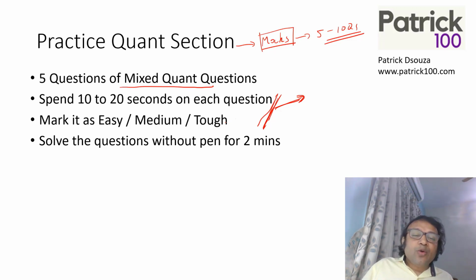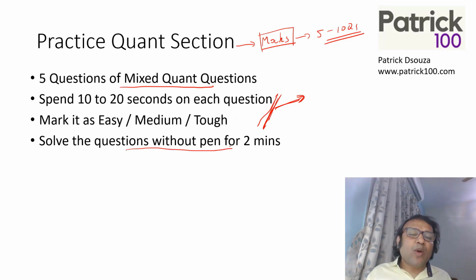Once you finish that, try to solve the question without pen for 2 minutes. Why without pen? Because normally what happens, when we use a pen, we go back to the traditional method that we learned in school. When we do it without pen, we try to find out good methods to solve. Can we use the options? Can we substitute values? Also, it creates a habit. Remember one thing that we said, habit creation is important.